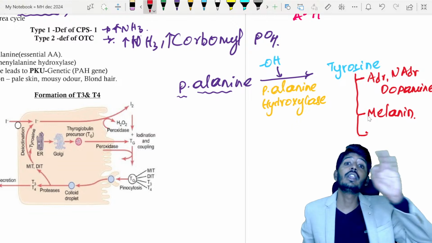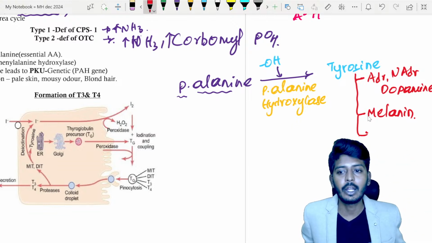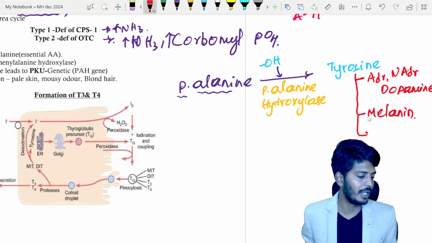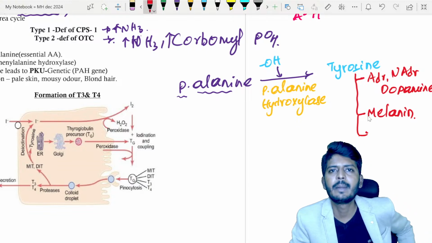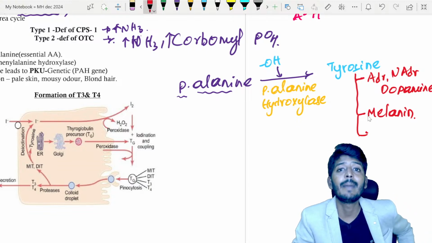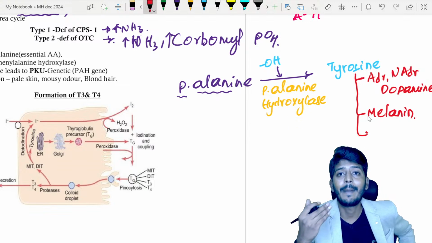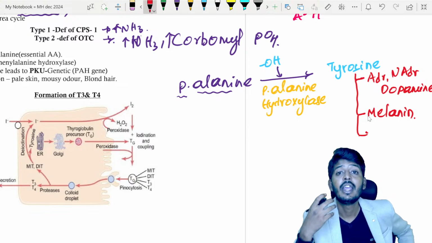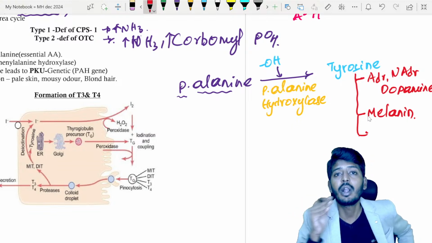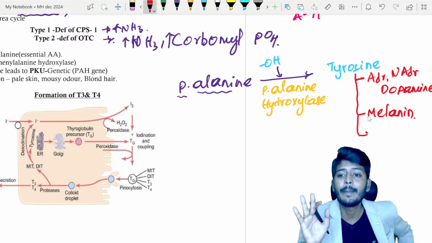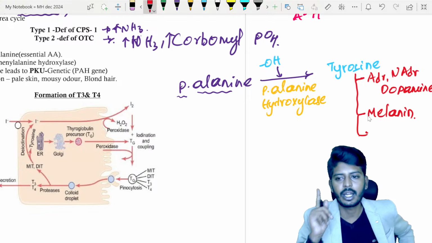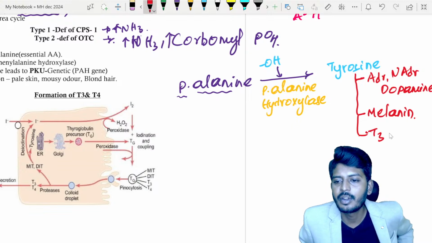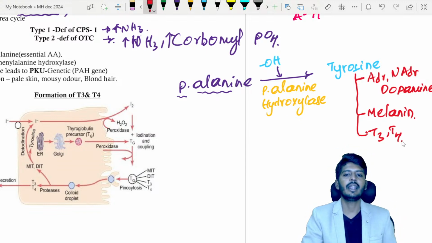Don't get confused. Melatonin is produced by tryptophan. Melanin is produced by tyrosine. It might sound very easy right now, but this is a very confusing point on the day of exam. Because of this melanin-melatonin confusion, on the day of exam you start to panic, and by looking at this question you start to get scared and think which one is what. So I don't want you to go through that right now. Remember, tyrosine, melanin; tryptophan, melatonin. Okay, don't get confused. Tyrosine is also responsible for the production of T3 and T4.